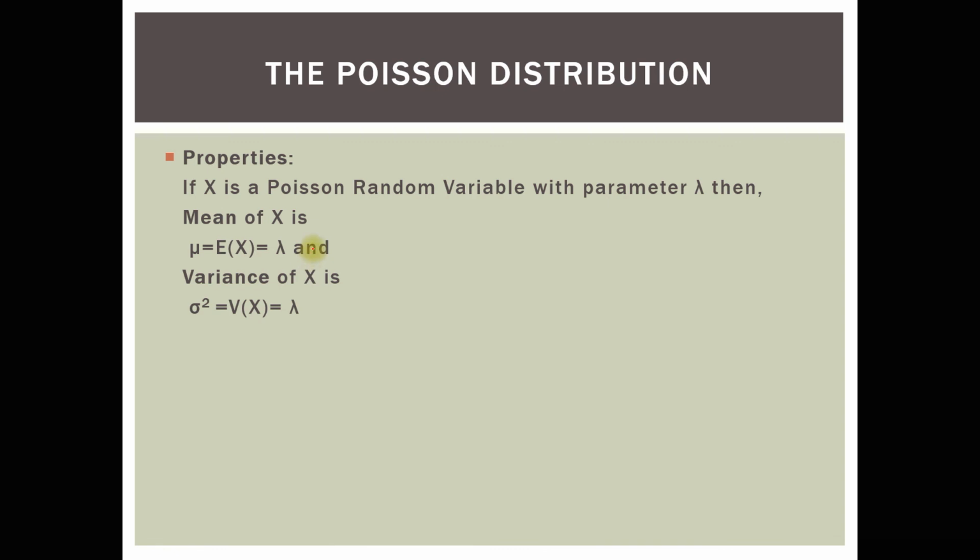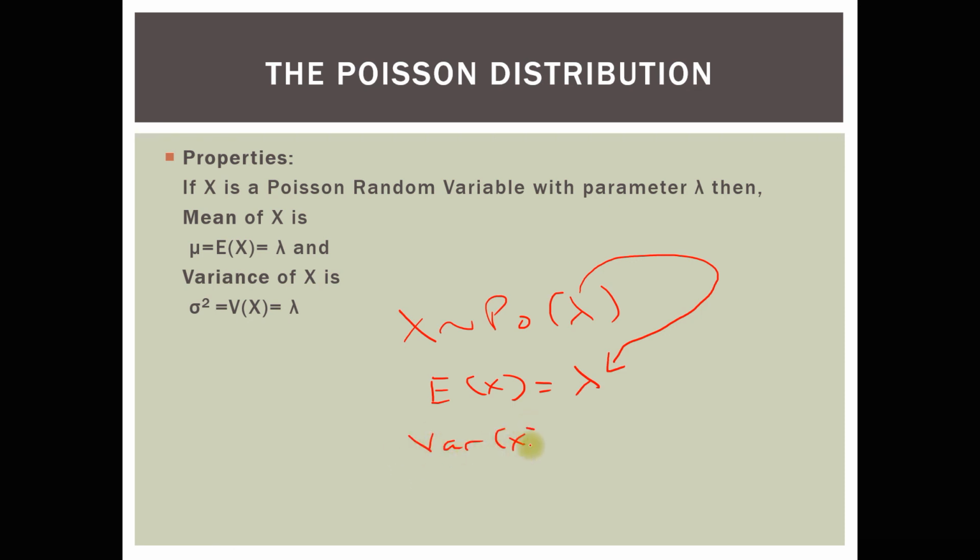Now, the properties of a Poisson random variable: if you know that x follows a Poisson with a certain parameter lambda, whatever lambda could be, then what you need to note is that the expected value of x is going to be equal to lambda itself. So the parameter of a Poisson is the mean itself. The other thing that you will note is that the variance of the Poisson distribution is the mean as well. So it is the mean itself.